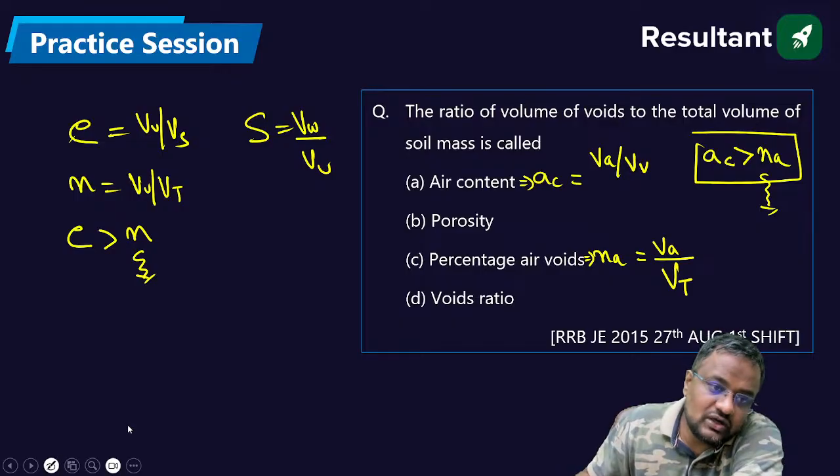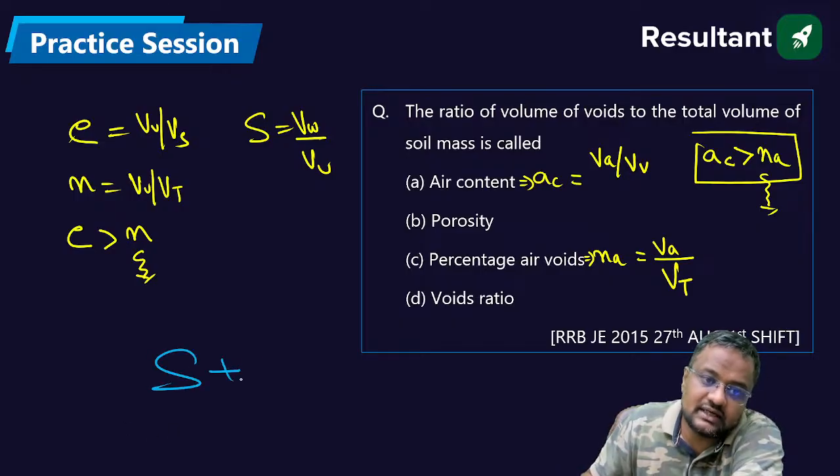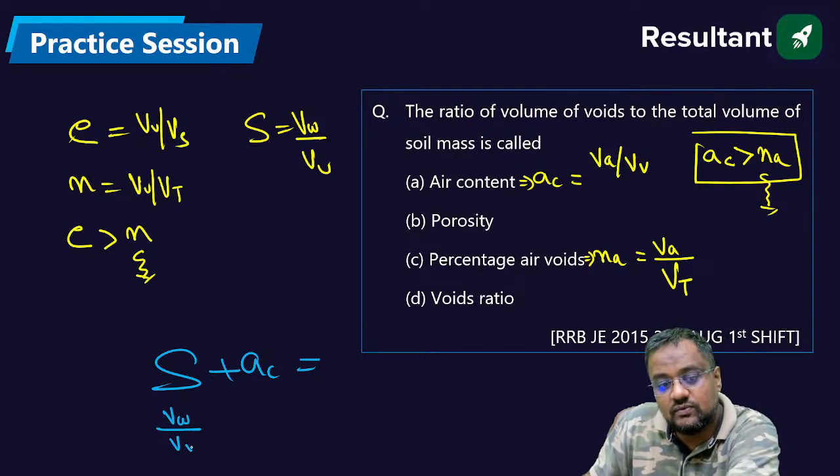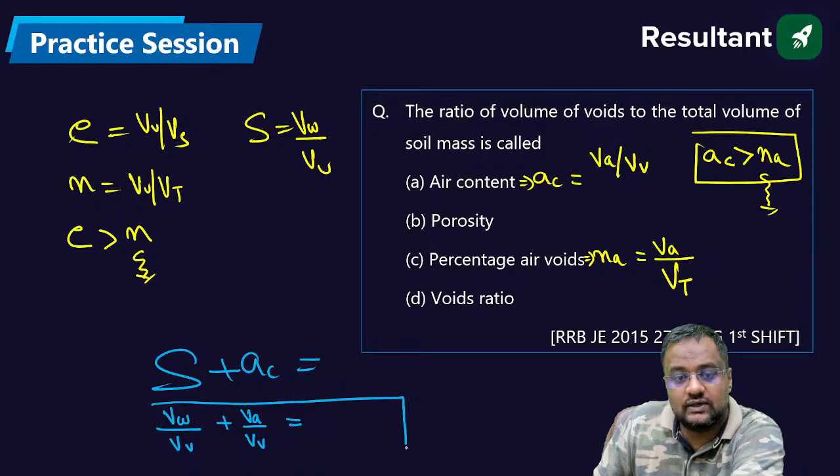Can you tell me what is the value of S plus AC, saturation plus air content? Saturation is volume of water by volume of void. Air content is volume of air by volume of void.